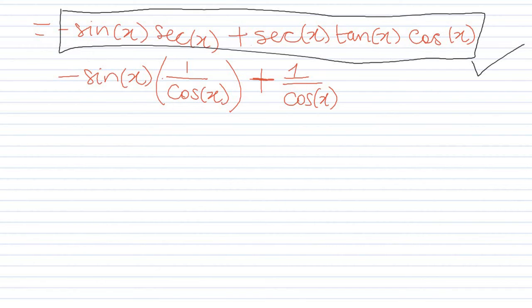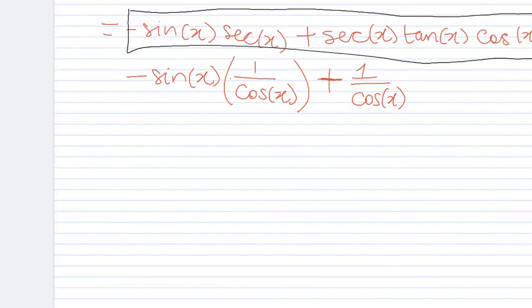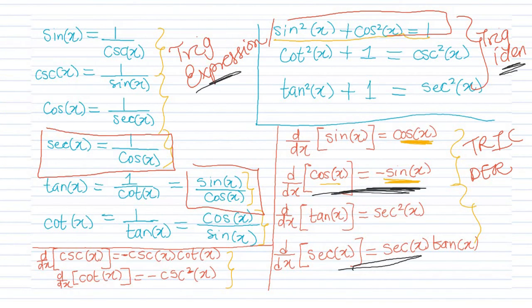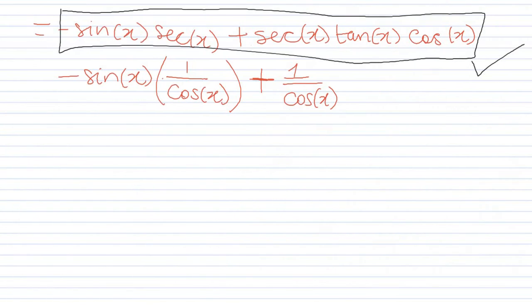Then you have tan x. What is tan x? What can we represent tan x as? We can see tan x can be written as 1 over cotangent x or sine x over cosine x. And when you look at our work, we don't have any cotangent information, so we're not going to put it in, because it's just going to make our work more complicated. Instead, we're going to put the sine x over cosine x information.